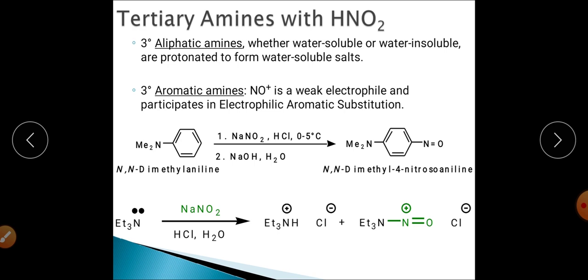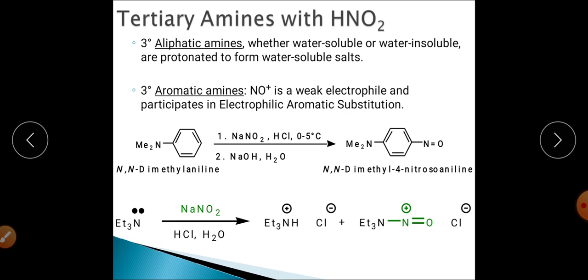For example, this is a tertiary aliphatic amine. When it reacts with nitrous acid, it will be protonated and converted into this type of salt. So this is the reaction of aliphatic tertiary amine with nitrous acid.